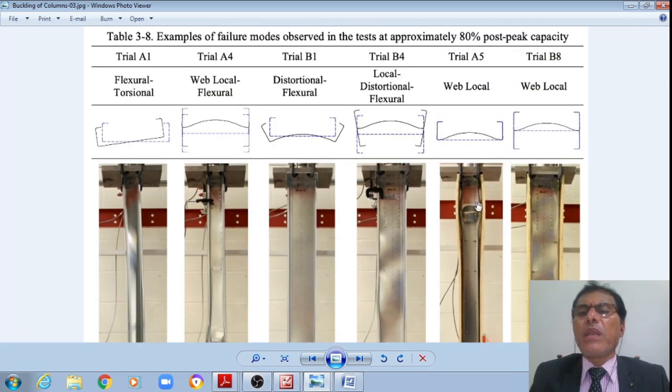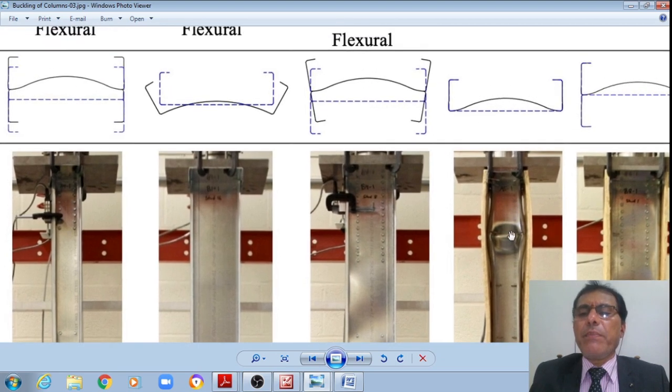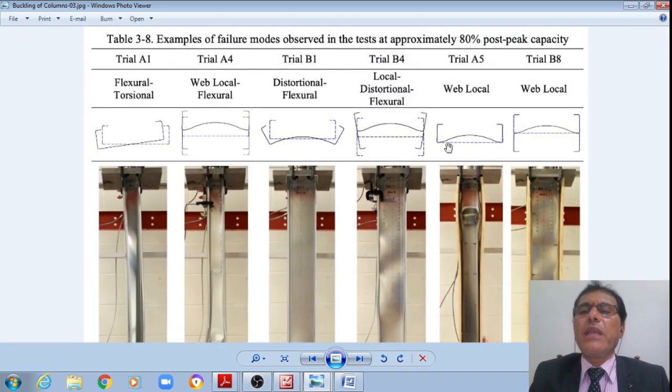Whereas the next figure is that of the web local. Web local means the moment load is put onto the web, it is not able to transmit to the downward cross section. Therefore it is just distorting like this, almost like a depression formed in the web part of the lipped channel section.